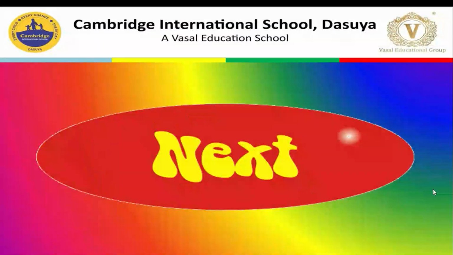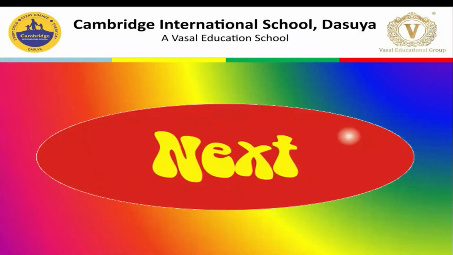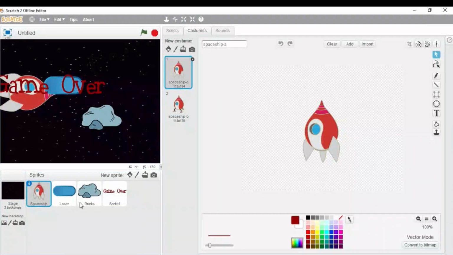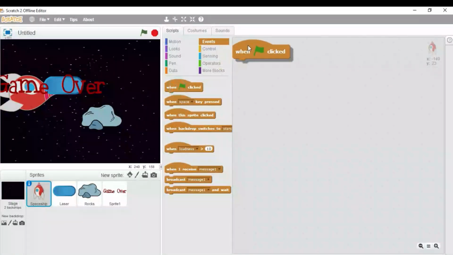Okay dear students, let us move to our next step after adding our sprites and changing the backdrop. Now we need to begin with our scripts. First of all, we will add the script for our spaceship. So you need to select your spaceship and then click on the scripts tab. Here we are first going to drag this when green flag clicked block, and before we begin we need to make two variables.